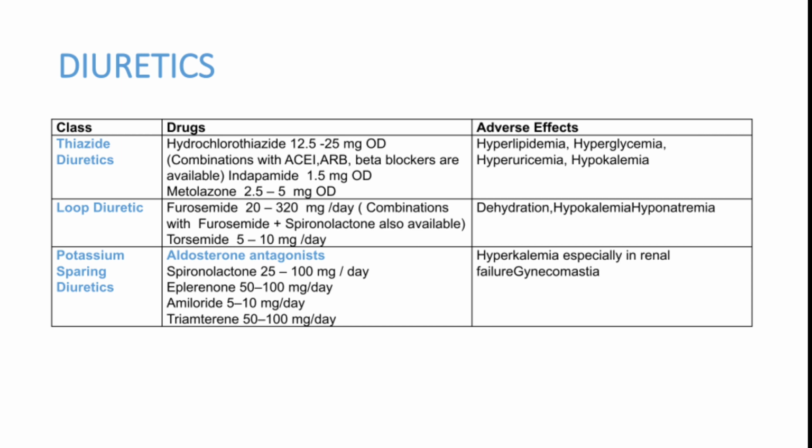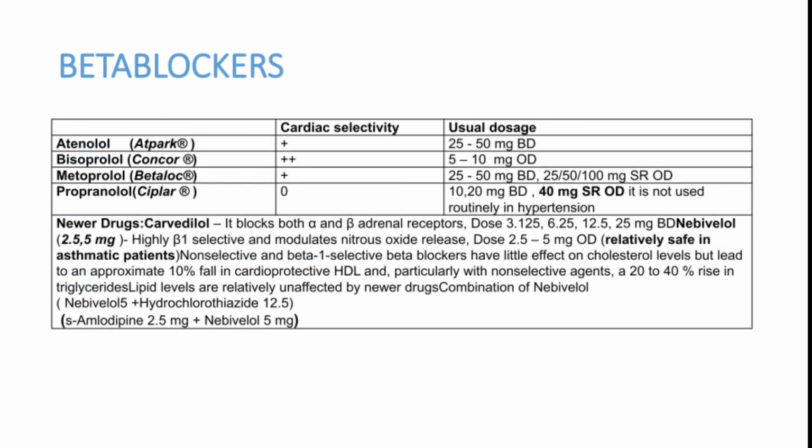Now the next commonly used drug is the beta blocker. Beta blockers are not routinely used as first line drugs, but when there is a compelling indication like cardiac diseases, beta blockers should be used. In that we have atenolol, bisoprolol, metoprolol and propranolol. Propranolol is not routinely used for hypertensive management. It is mainly used in migraine prophylaxis, but it has an ability to reduce the BP.